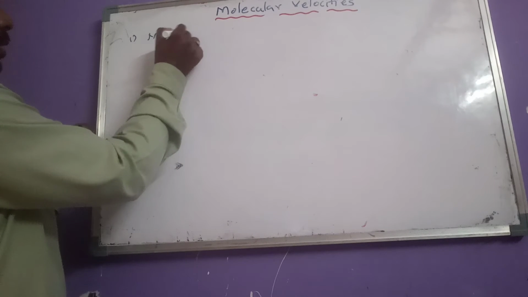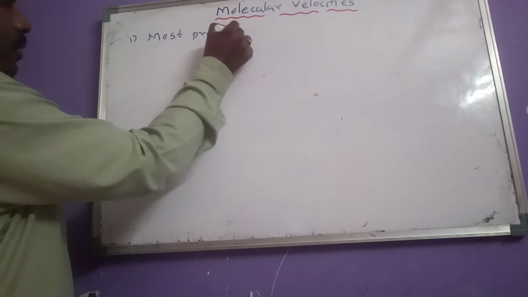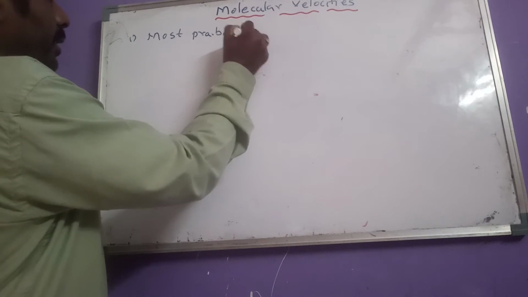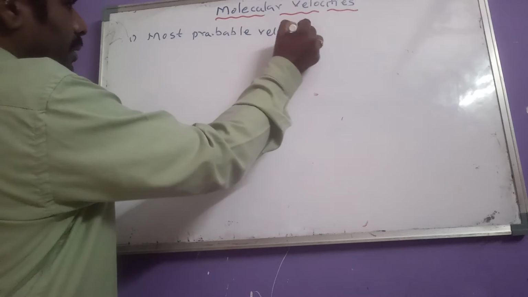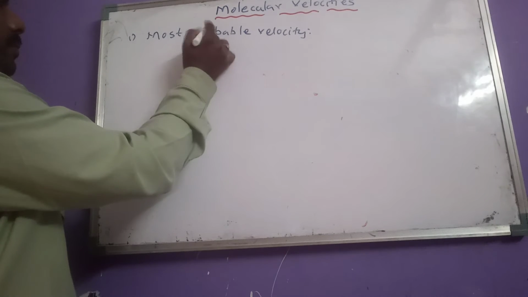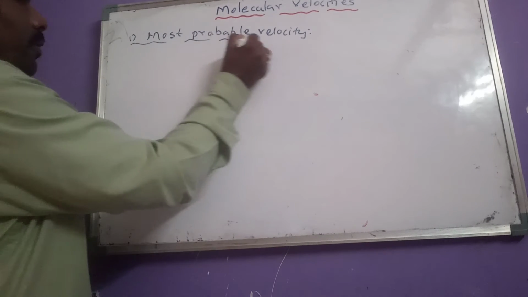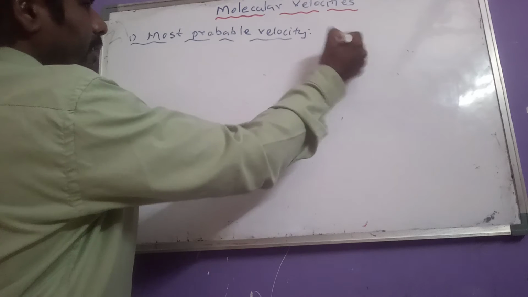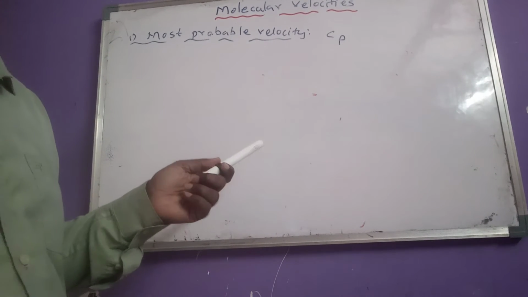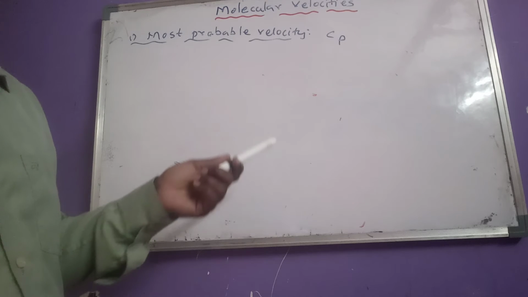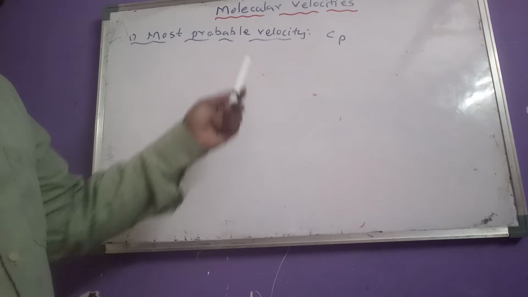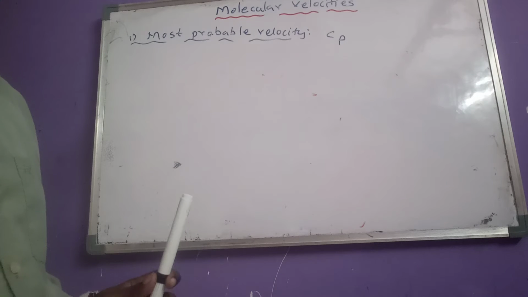What is the first one? Most probable velocity. So what is most probable velocity? It is indicated with Cp. What is the definition here? The velocity possessed by the most number of molecules in a sample of gas is known as most probable velocity.